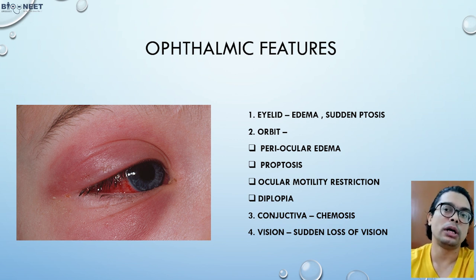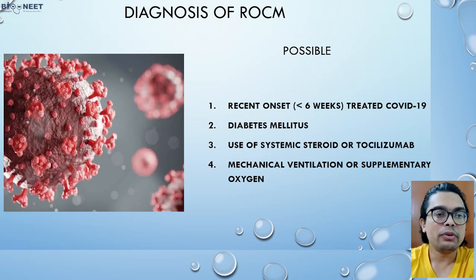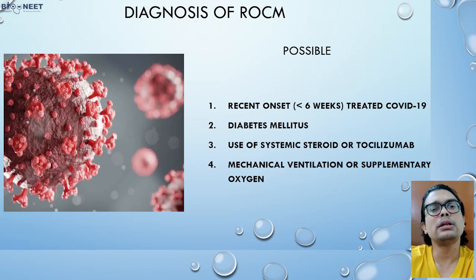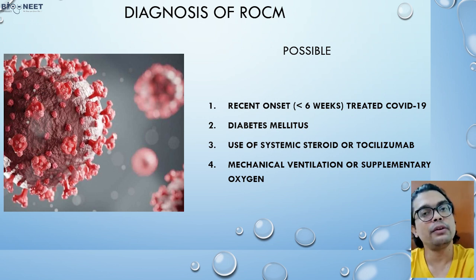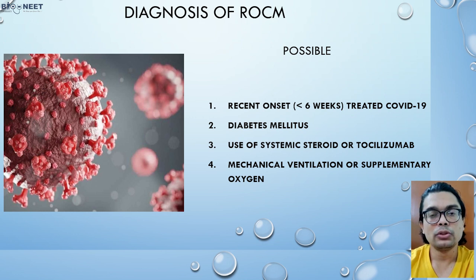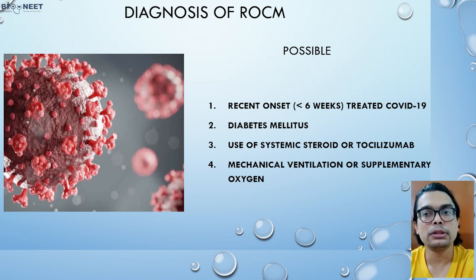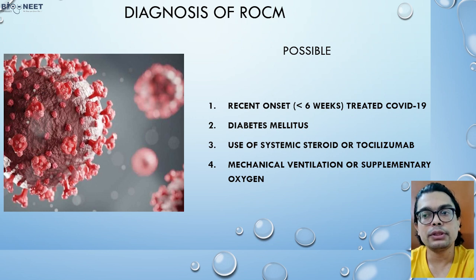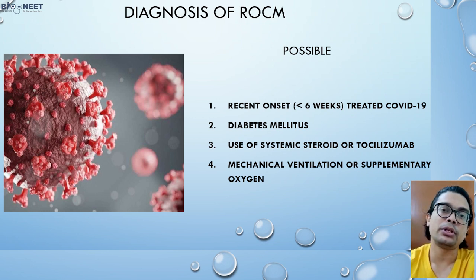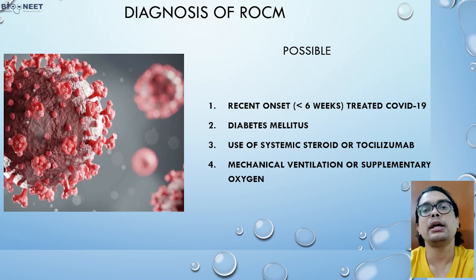We diagnose the ROCM. Whenever we have the diagnosis, we make certain criteria as per the AIOS guideline, right? I already gave the reference at the end of this presentation. So they make it first as possible. What is the possible thing? If any patient who was recently treated, like almost 6 weeks or less than 6 weeks ago, might be a candidate, or might be a patient of ROCM if he is having any alarming symptoms.